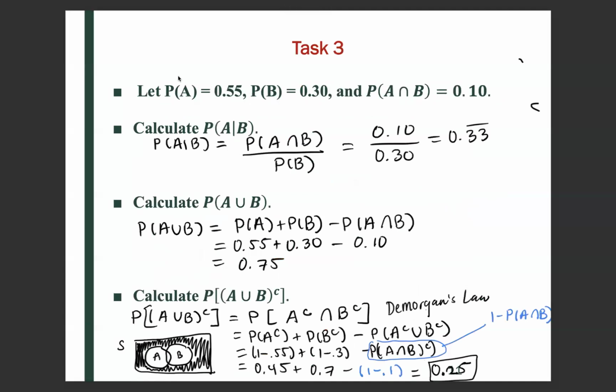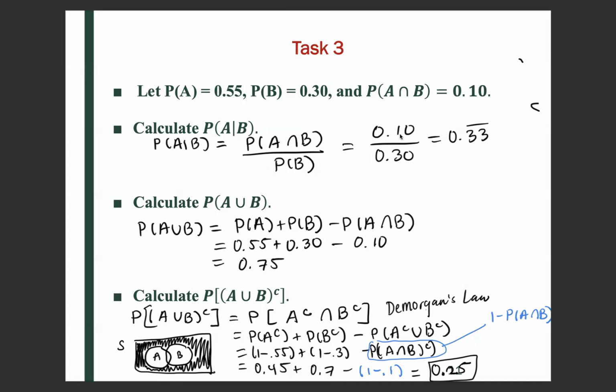Task 3. The probability of A equals 0.55, the probability of B equals 0.3, and the probability of A intersect B equals 0.10. Calculate the conditional probability of A given B. The probability of A given B equals the probability of A intersect B divided by the probability of B.